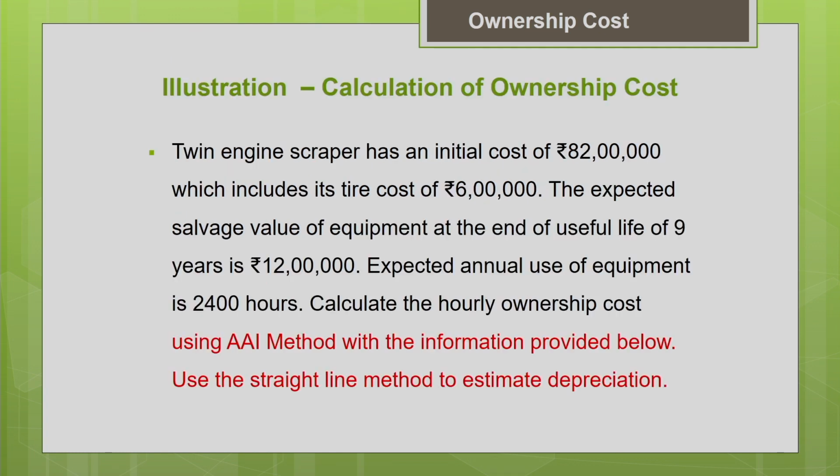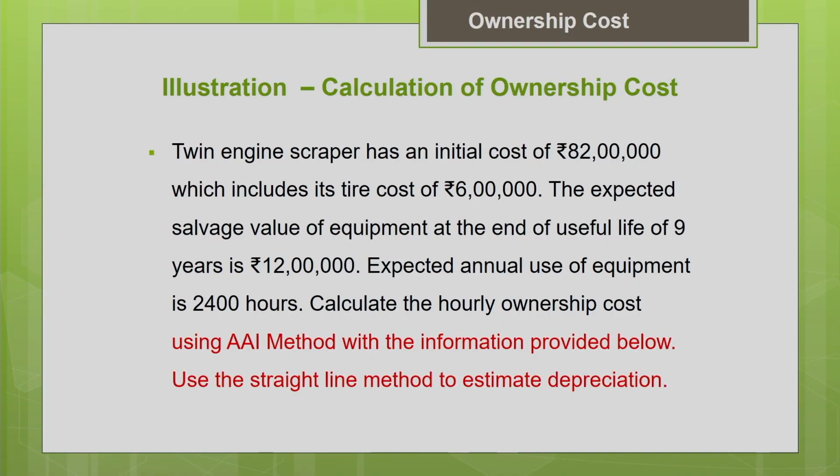Now, let us work out an example on how to estimate the ownership cost of the machine using the average annual investment method. A twin engine scraper machine has an initial cost of 82 lakhs. This includes its tire cost of 6 lakh. The expected salvage value of the equipment at the end of the useful life of 9 years is 12 lakh.